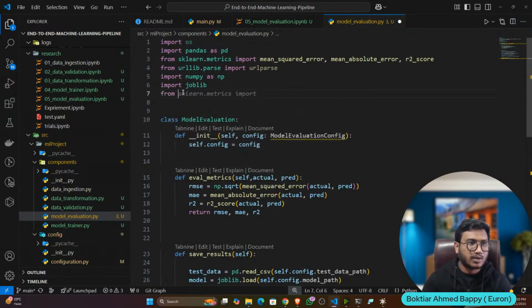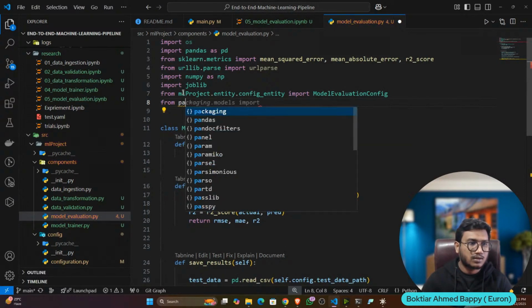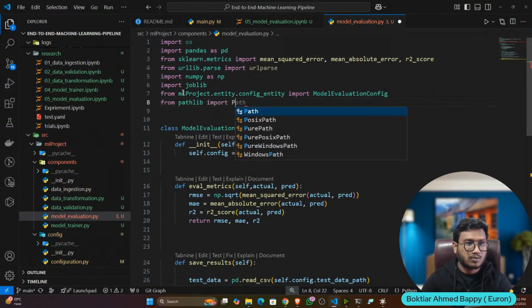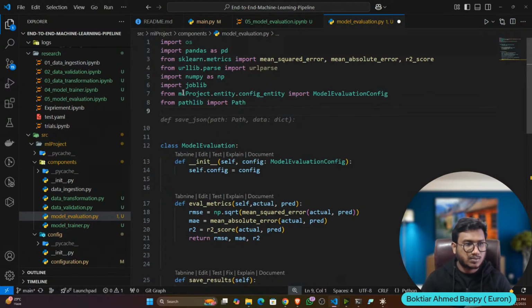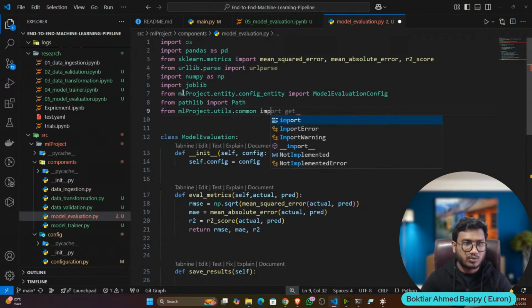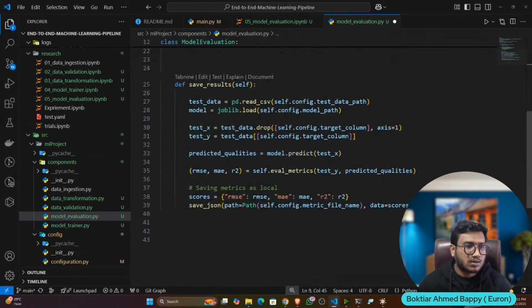So from ML project dot entity dot config entity import this one. I also need Path, so from pathlib import Path. Then I need save JSON. So from ML project dot utility dot commons import save JSON. Okay, this one.